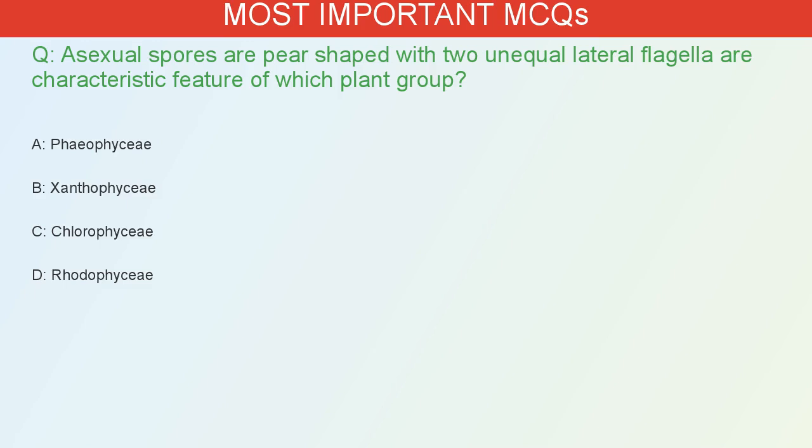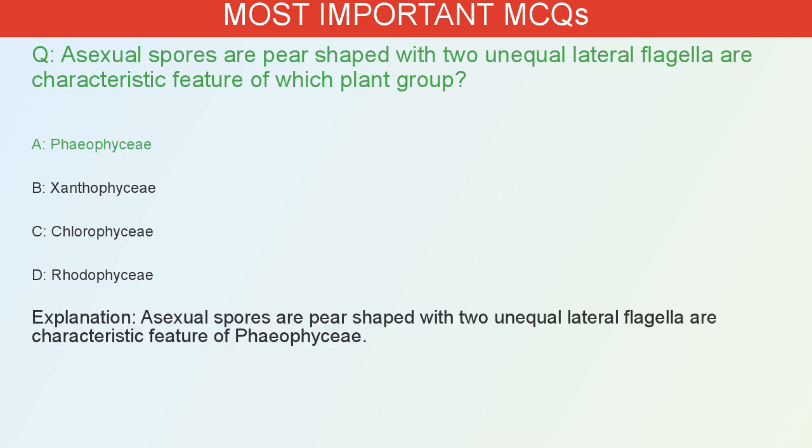Asexual spores that are pear-shaped with 2 unequal lateral flagella are a characteristic feature of which plant group? A. Phaeophyceae. B. Xanthophyceae. C. Chlorophyceae. D. Rhodophyceae. The correct answer is A. Asexual spores that are pear-shaped with 2 unequal lateral flagella are a characteristic feature of Phaeophyceae.